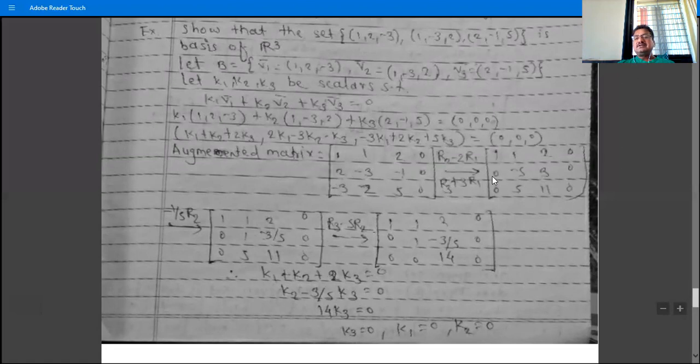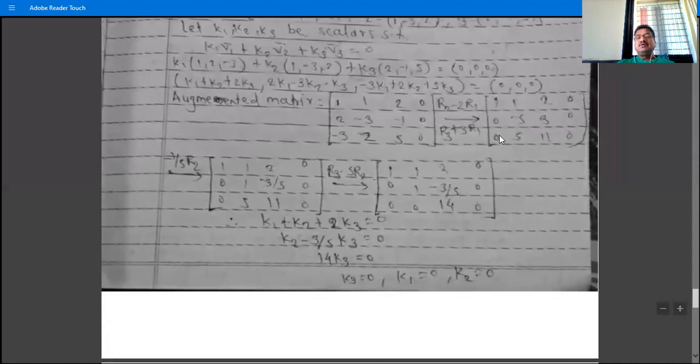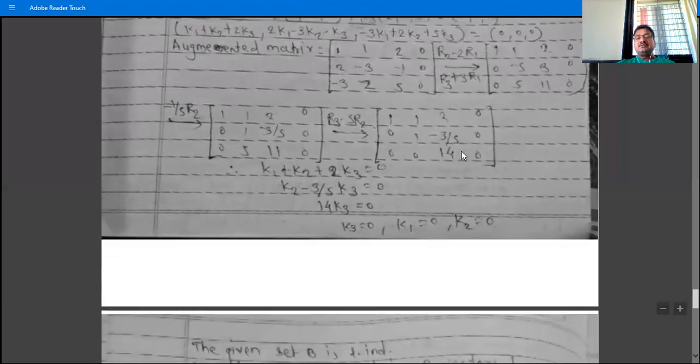So we have the first row as it is, then the second row and the third row. Then apply minus 1 by 5 R2, because we have to reduce this minus 5 element to 1. So we have 1 at that place, and we have minus 3 by 5 at this place, with the first row and third row as they are. Then we have to reduce this 5 to 0, so R3 minus 5 R2. So we have 0, and here we have 14, 0. We have to reduce this 14 to 1 or leave it as it is. So apply one more operation, 1 by 14 R3. Then we have 1 at this place, and that is the echelon form.